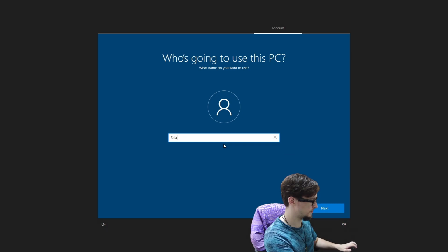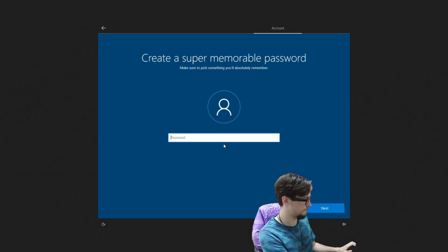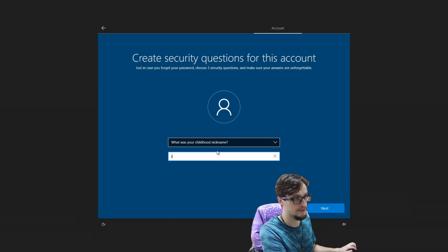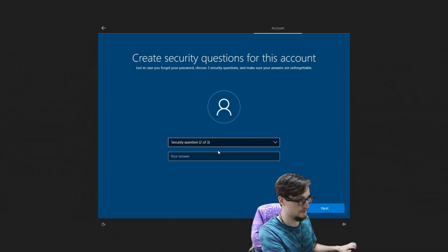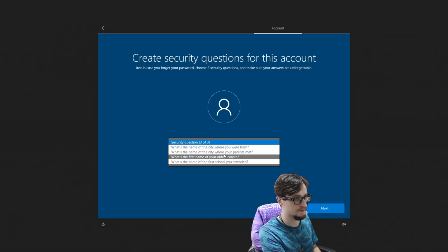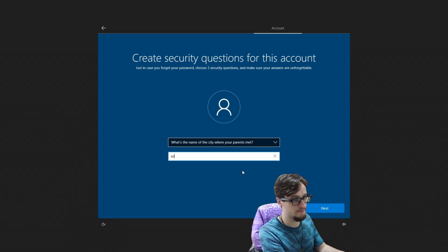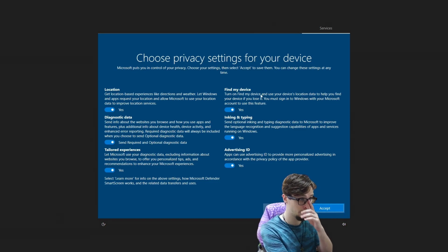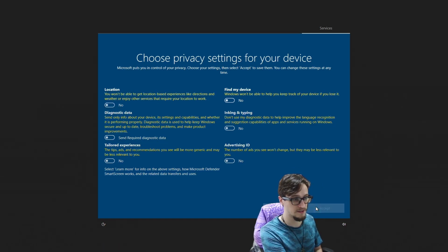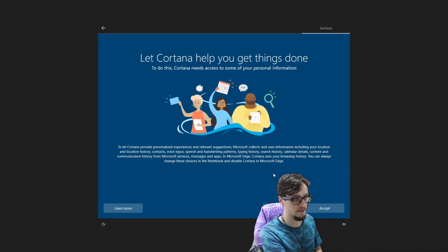I'm just going to type in Saladino, and then give it a two-character password. It doesn't matter what it is, because honestly this computer is not going to be used for anything other than mining Salad, so you don't need to worry about what you're accessing with it, because you're going to go to four websites and then you're done. So just type in whatever, disable all of this junk, because it just slows things down. Going to decline Cortana. Don't care about Cortana.